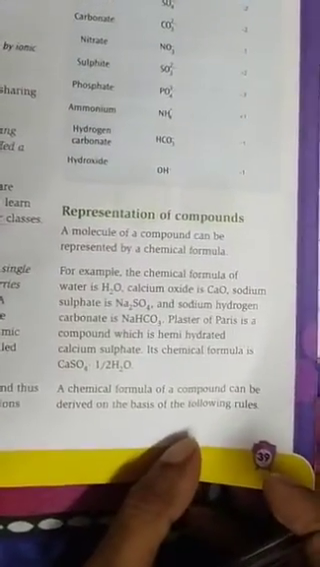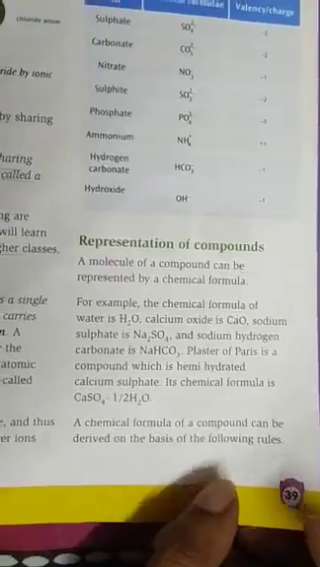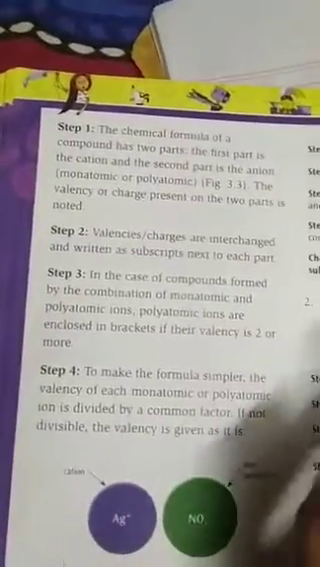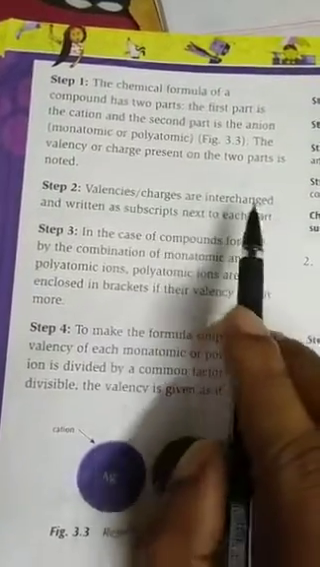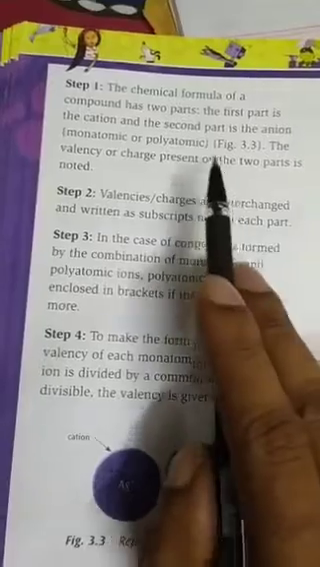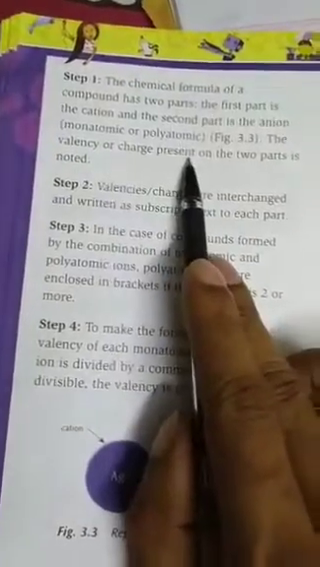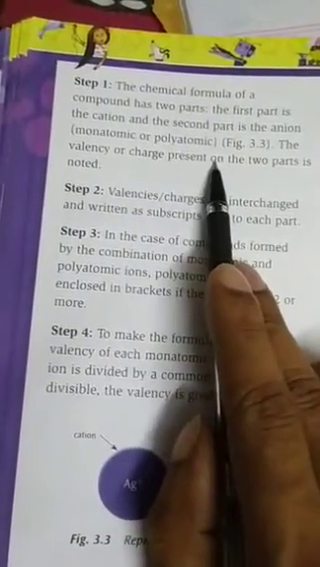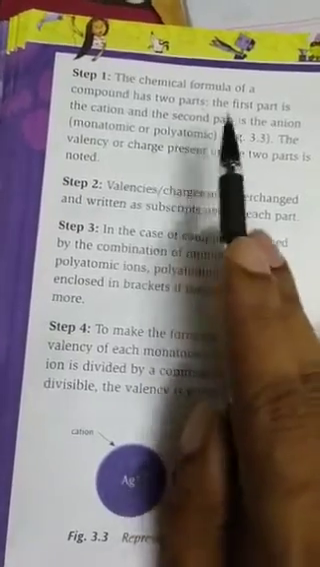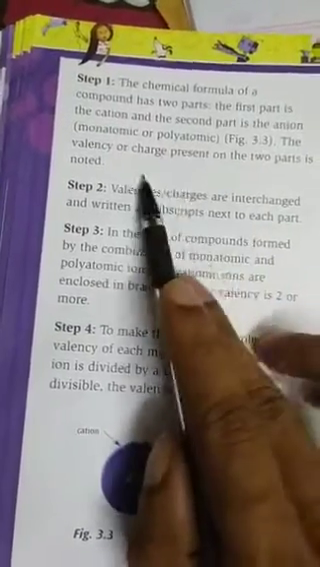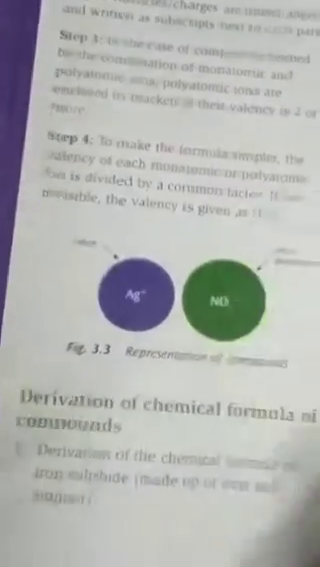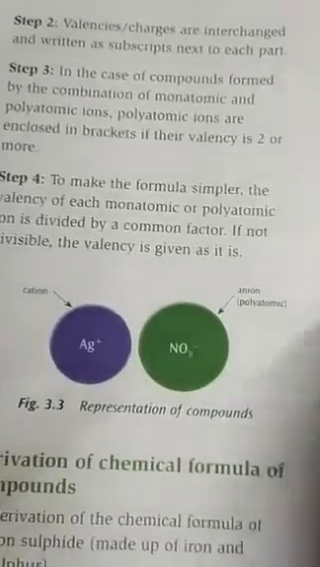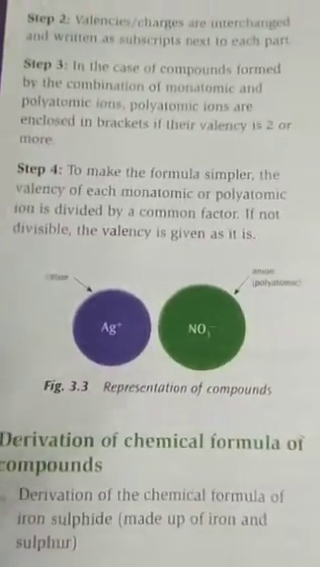To derive the chemical formula, there are some rules. The first rule is that the chemical formula of a compound has two parts. The first part is the cation and the second part is the anion. It can be monoatomic or polyatomic, depending on the anion or cation. The valency or charge present on the two parts is noted.